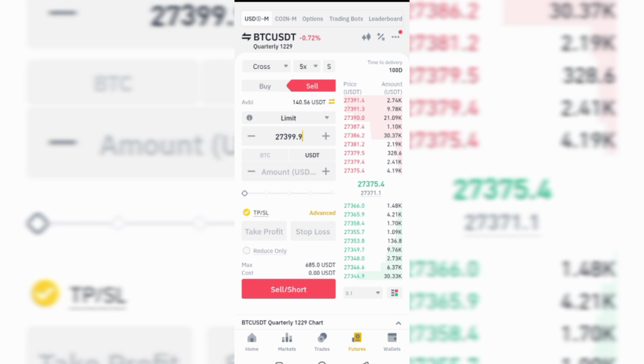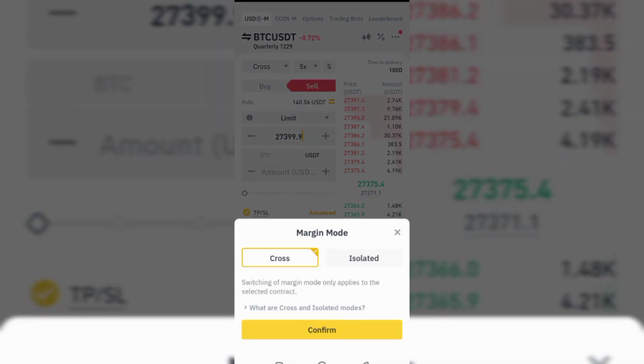We have cross, then we have isolated. You see this cross, it means that if you have $10 and you want to trade with $1, the remaining $9 in your account will be the one supporting the $1 that you are using to trade. It means the trades you enter will be protected by that remaining $9. So before you will be liquidated, the trade would have eaten up all your equity, all your money.